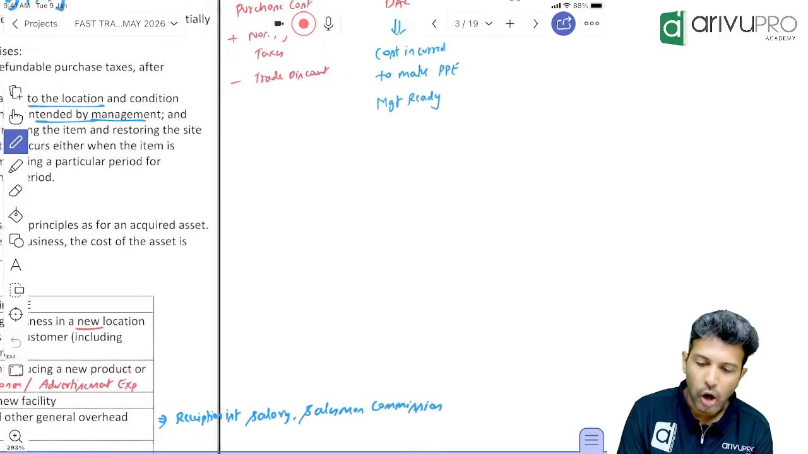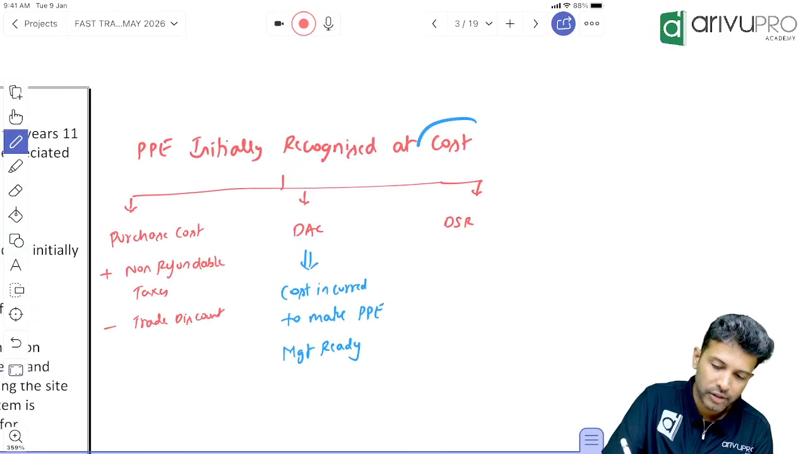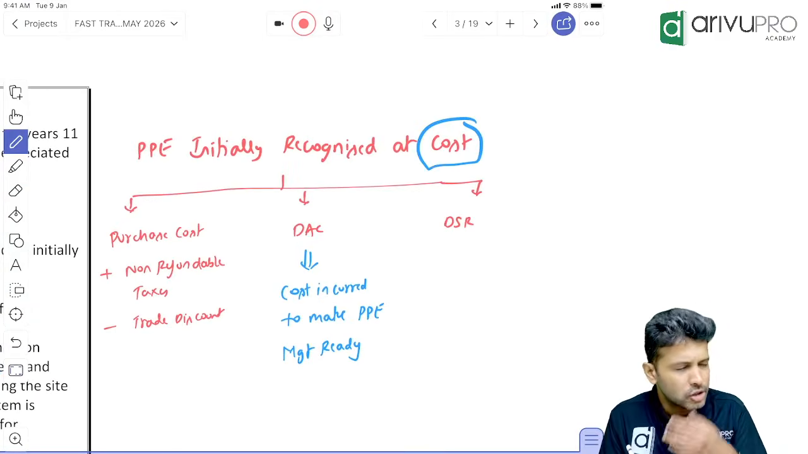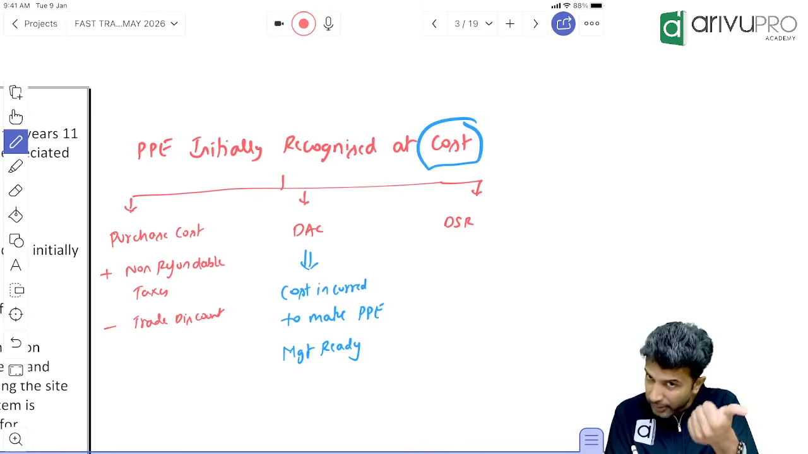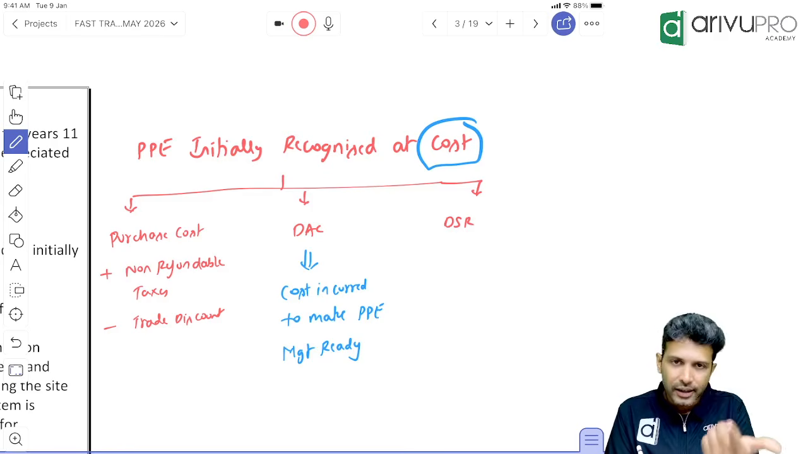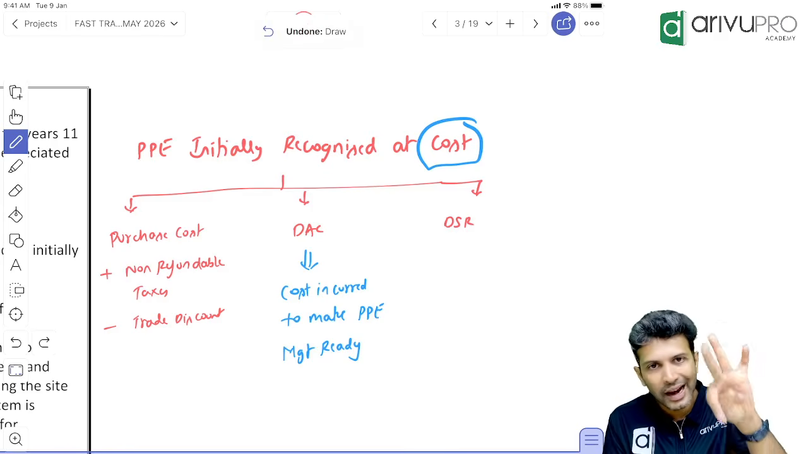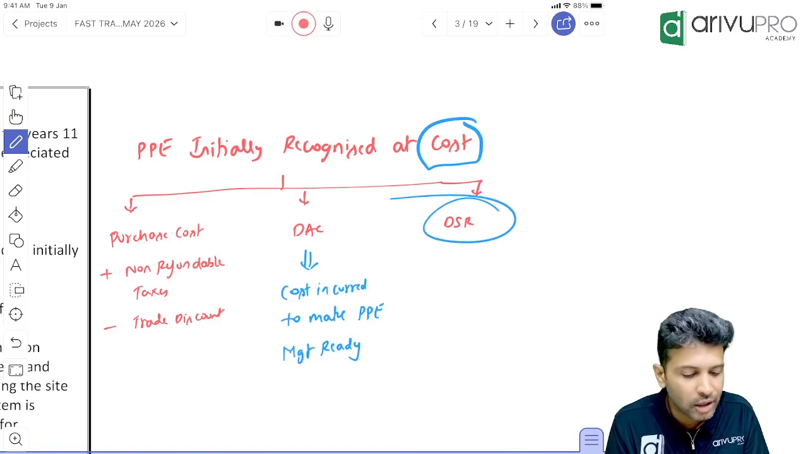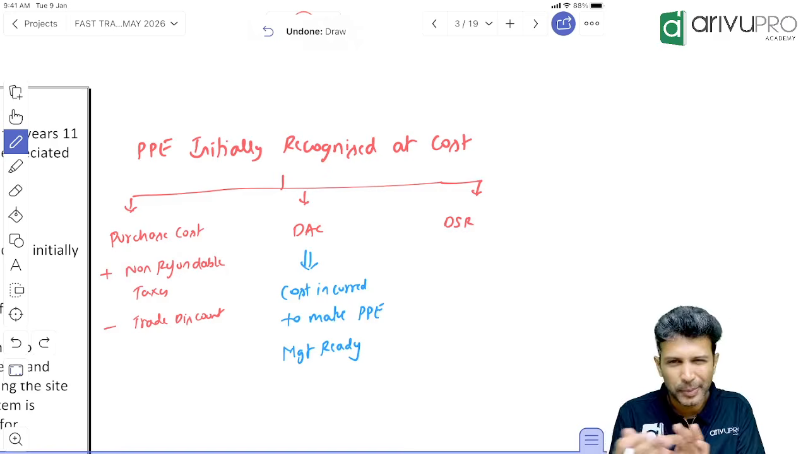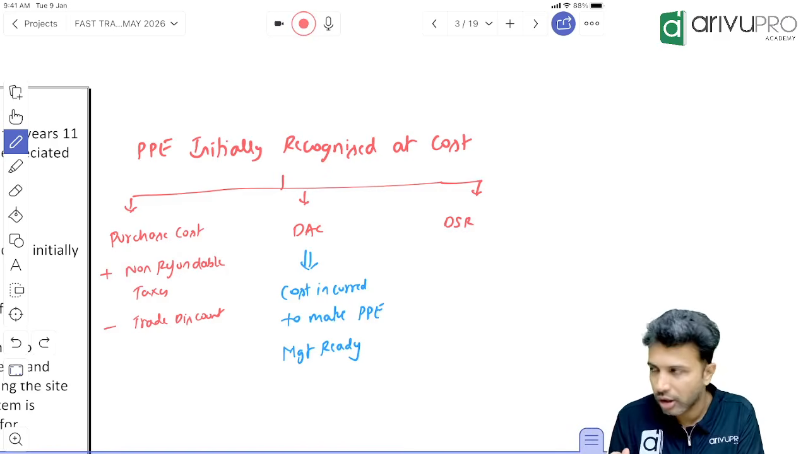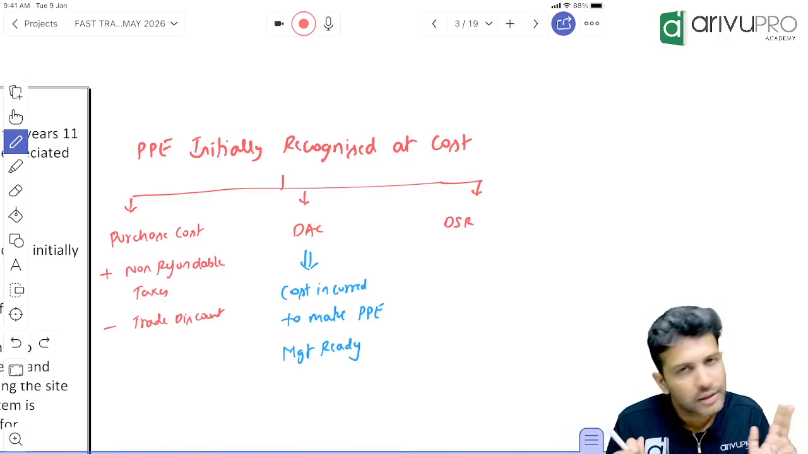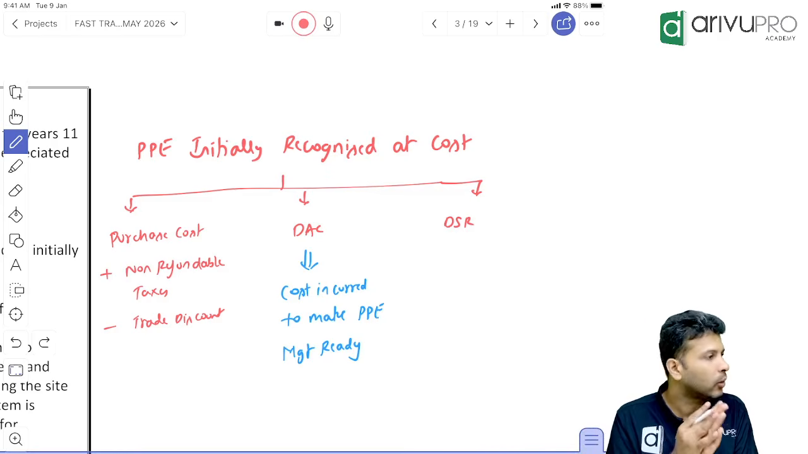Even DSR cost can be added to the cost of PP. So basically cost of PP will consist of three components: purchase cost, DAC and DSR. DAC full form is directly attributable cost. DSR full form is dismantling and site restoration cost, you can call it, or decommissioning and site restoration cost also you can call it, one and the same.